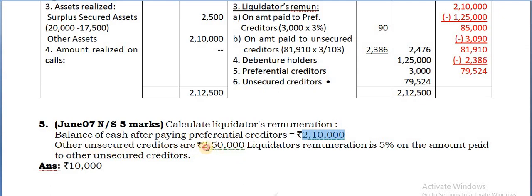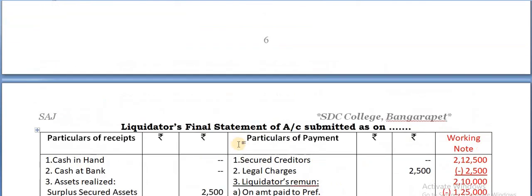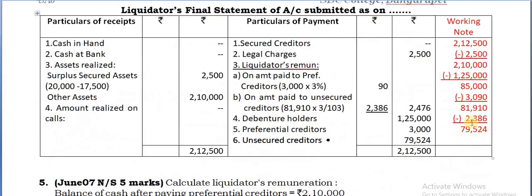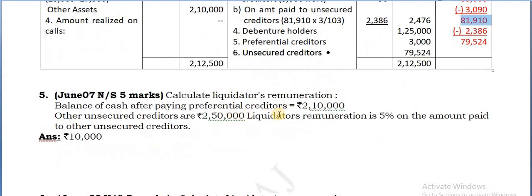But the other unsecured creditors are 2,51,000. Like here, where 1 lakh is payable but the cash available is less, 81,910, what did we do? We took 3/103. Likewise, you have to do it here too. The rate is given as 5%, therefore you have to take 5/105. The reason is that the cash available is less.